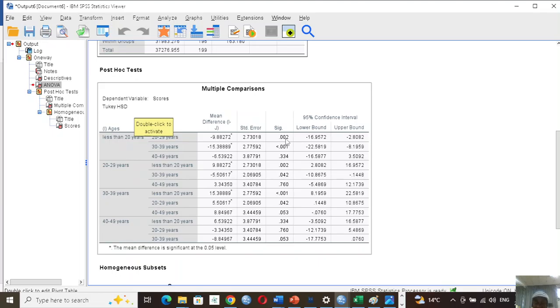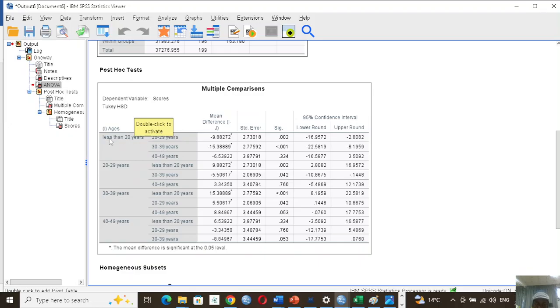This one is less than 0.05. That means this particular group is statistically lower. Those under 20 years perform lower than 20 to 29, and it is statistically significant. Which means those within 20 to 29 perform better, not just by random chance.